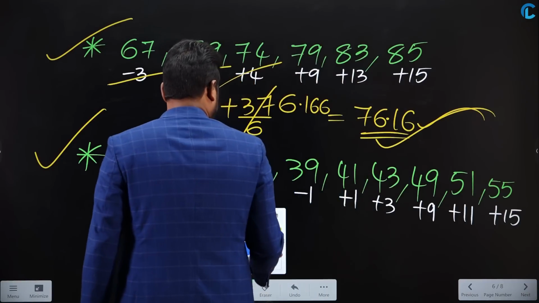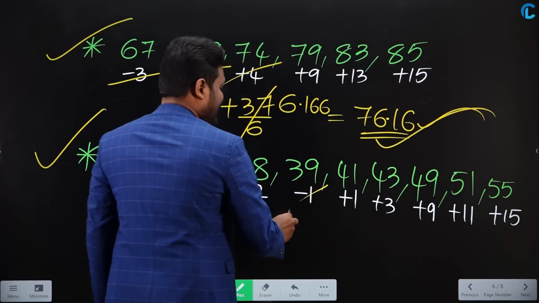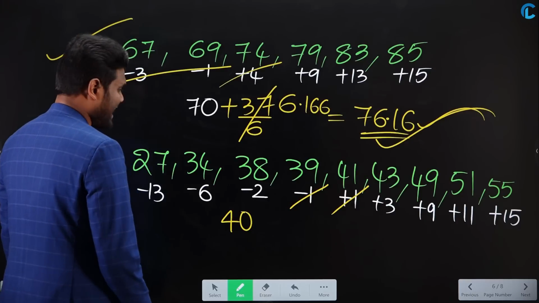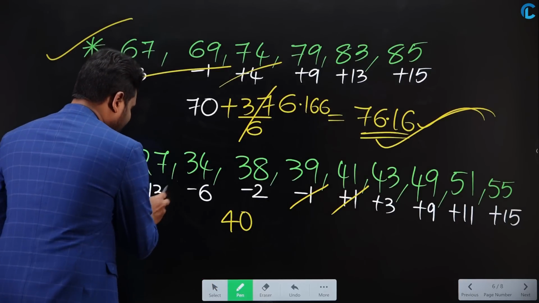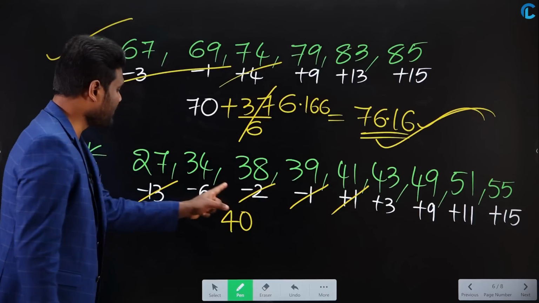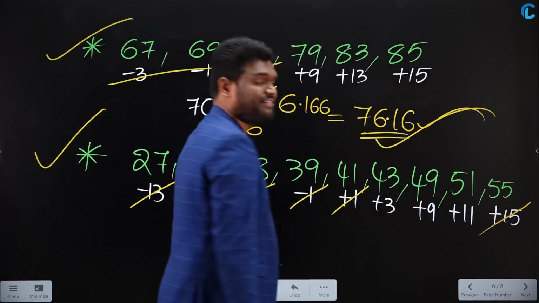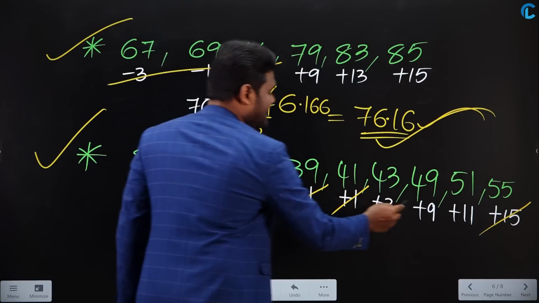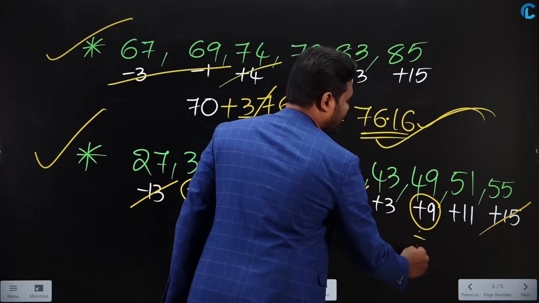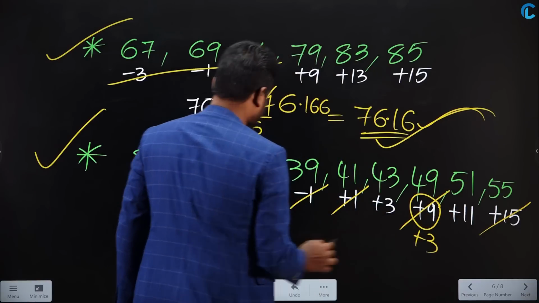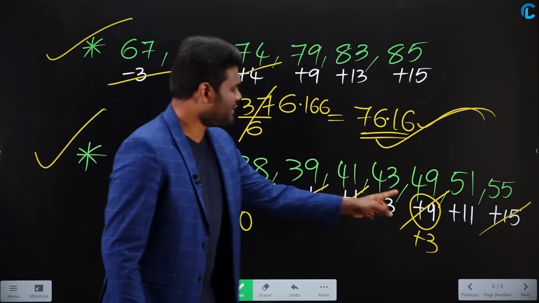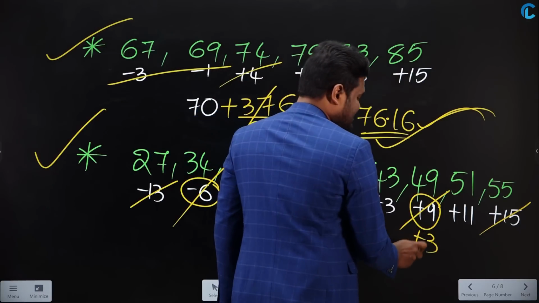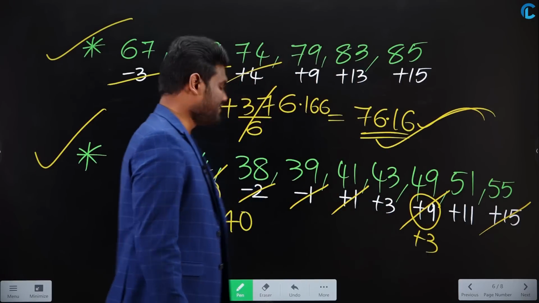Now just calculate it. If you are going to calculate this, what happened? Minus 1 plus 1 gets cancelled. Similarly, if you have observed carefully, any more cancellations here? Minus 13 minus 2 is nothing but minus 15. Minus 15 plus 15 gets cancelled. Any more cancellations? This is minus 6, this is plus 9. Minus 6 plus 9 is nothing but plus 3. Now after cancellations, you are left with 3 plus 3, 6. 6 plus 11 is nothing but 17.